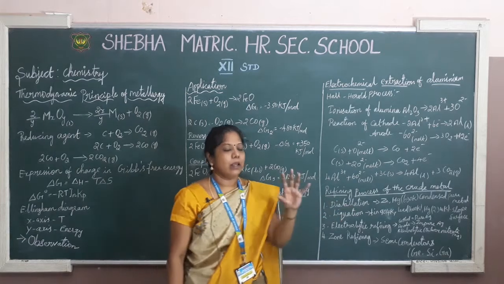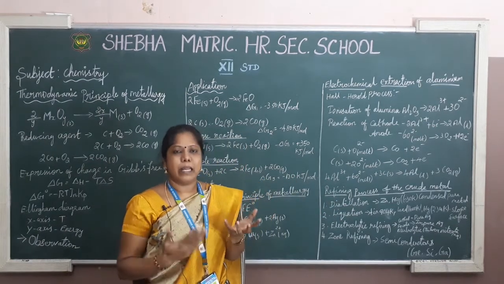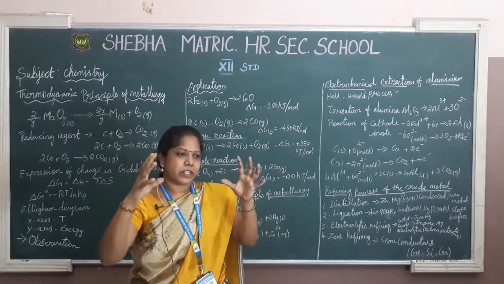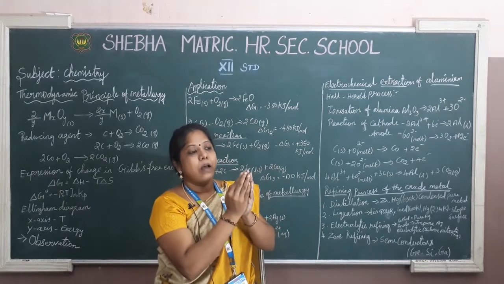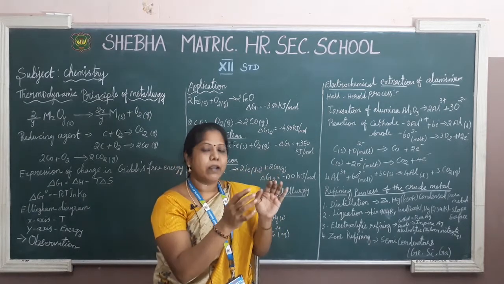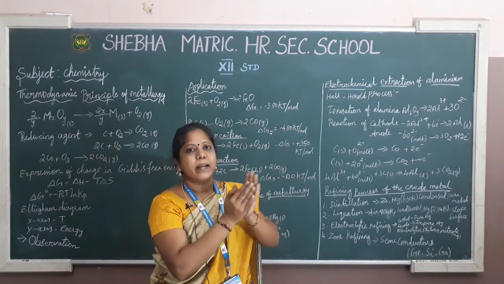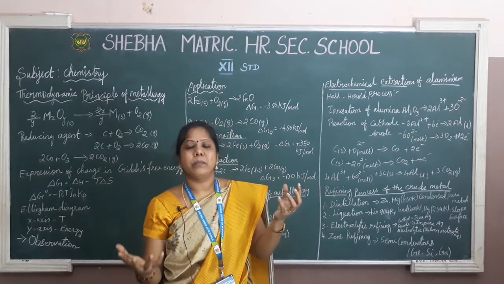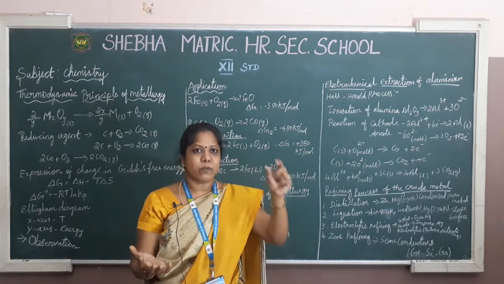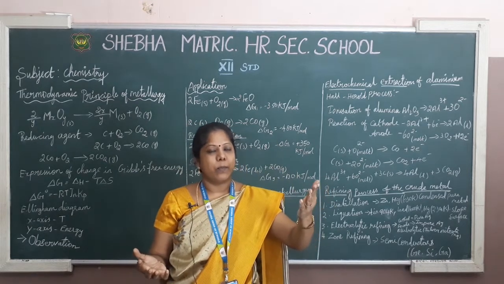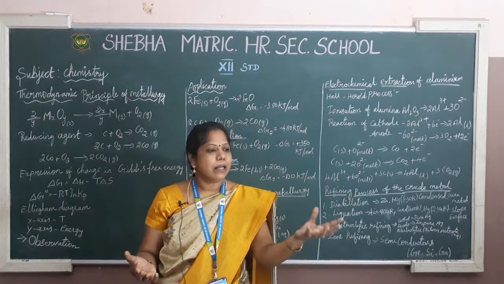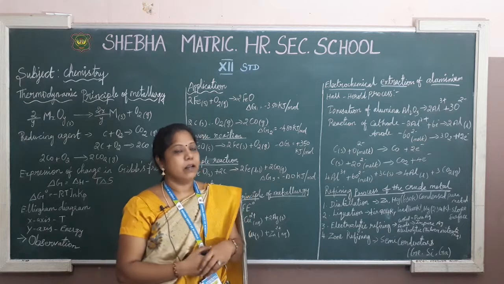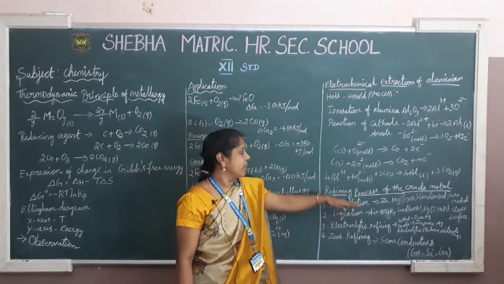Distillation method, you must have seen this: we heat a liquid, and from that heat we start the evaporation. The evaporated vapor we have to collect into the condenser. When you collect the vapor into the condenser, it is automatically cooled and converted into the liquid state. The vapors from the material you took pass through the condenser and convert into liquid. If you collect that, that is the pure metal. This is the distillation method, a very interesting and easy method of refining.